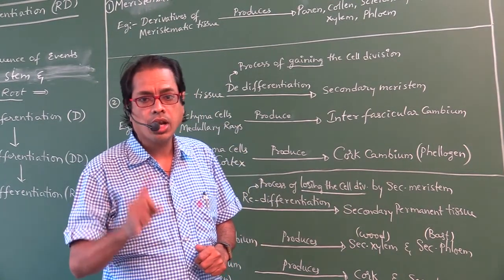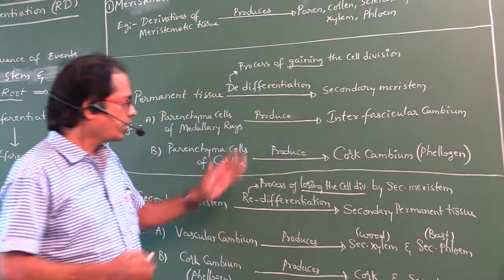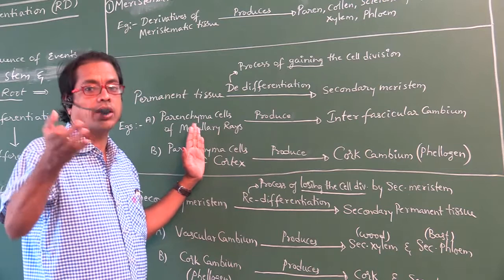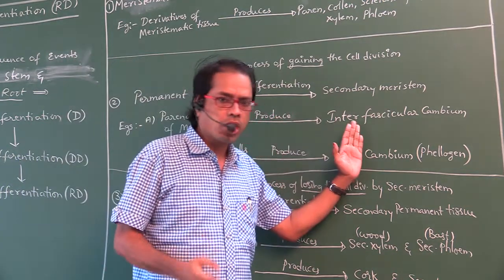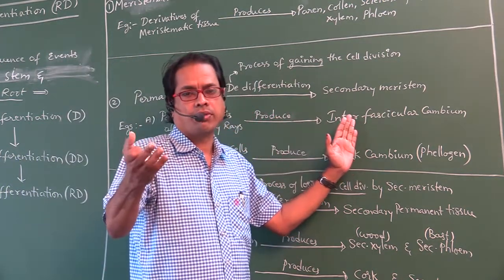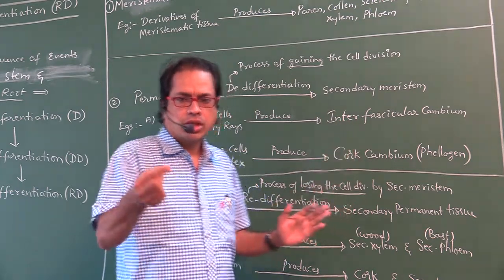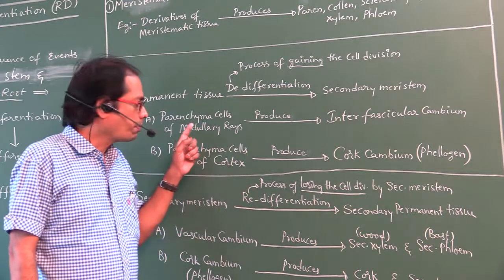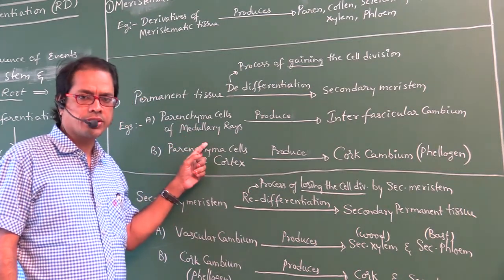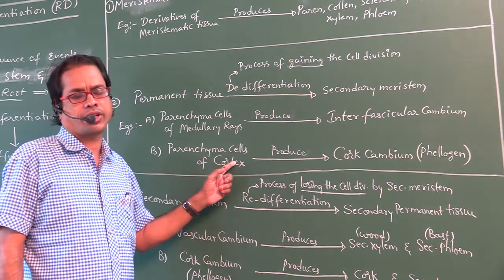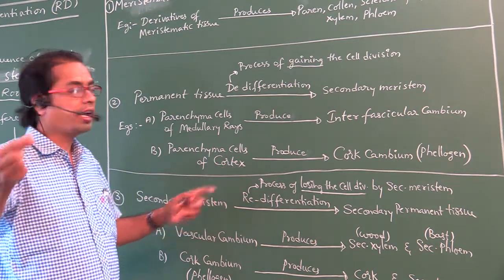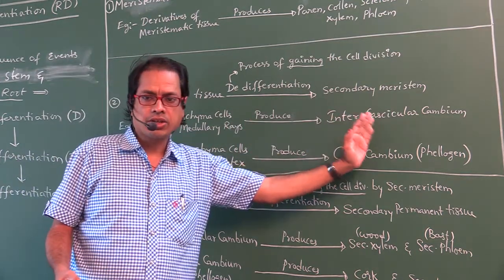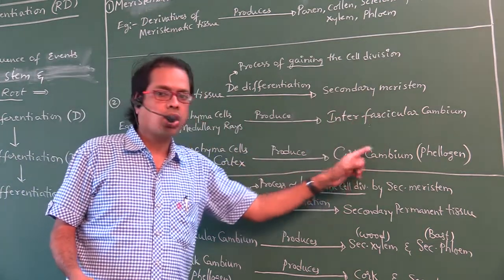The arrow mark: before it are the tissues that undergo dedifferentiation, after it are the products. So the tissues that undergo dedifferentiation are parenchyma cells of medullary rays and parenchyma cells of cortex. The products are interfascicular cambium and cork cambium.